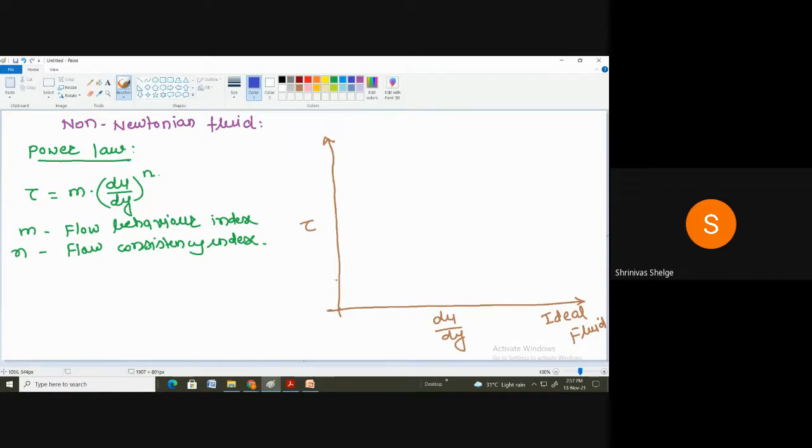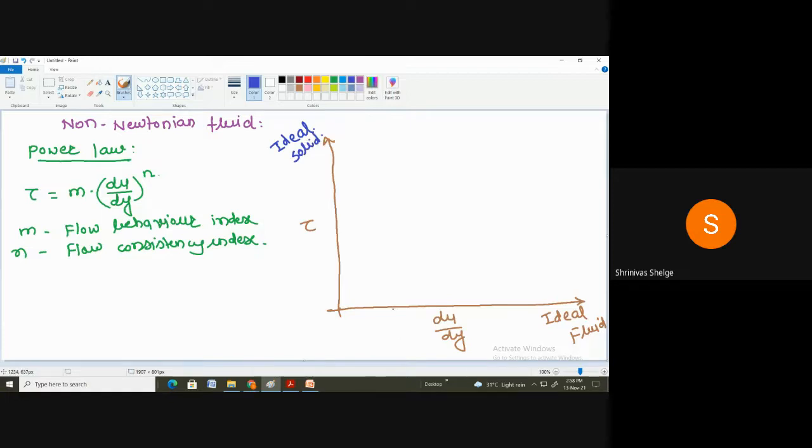But as we go along the vertical line, if we observe this y-axis, the force increases. We are applying more and more force, but there is no deformation. Deformation is zero. Correct. And as we have already seen in mechanics, that is a rigid body. In solid mechanics, there is one concept, that is the rigid body. So rigid body means what? There is no deformation under the application of force. If a body does not get deformed under the application of force, that kind of body is known as a rigid body. That is nothing but the ideal solid. Rigid body is the ideal concept for the solid. So therefore, I can say that this is the ideal solid.